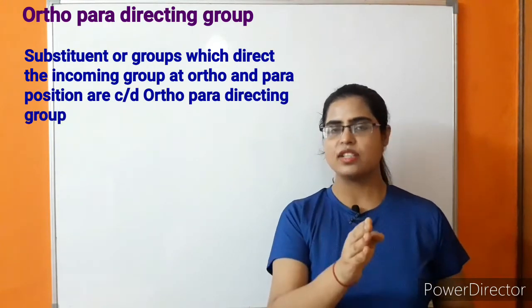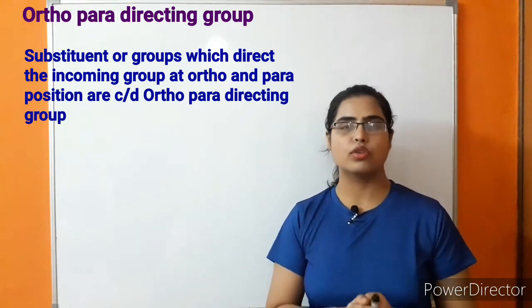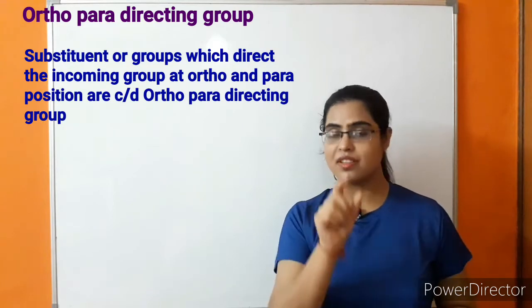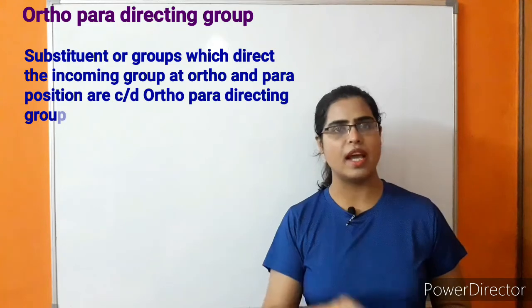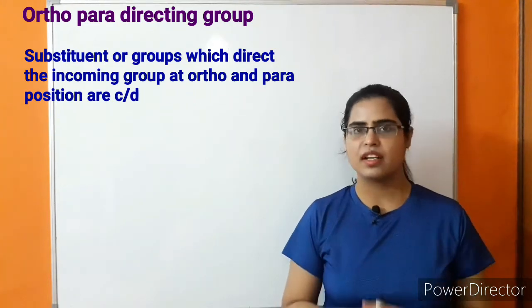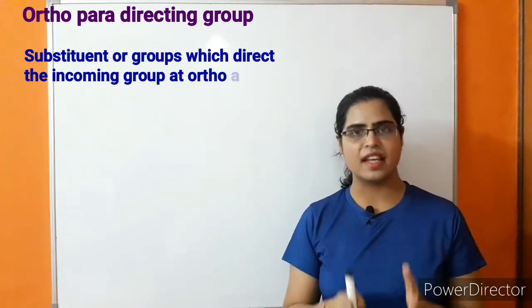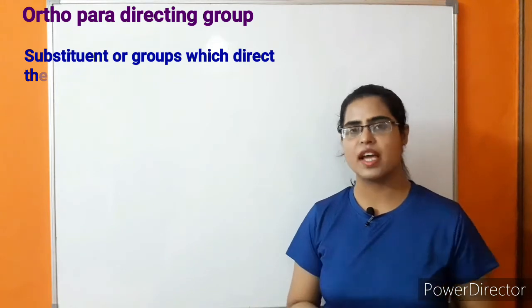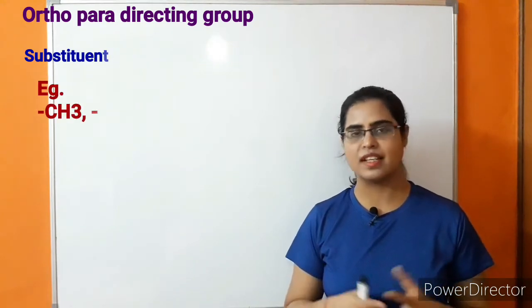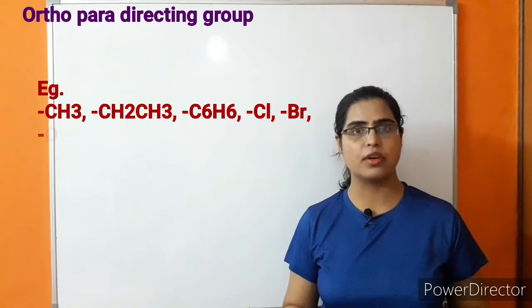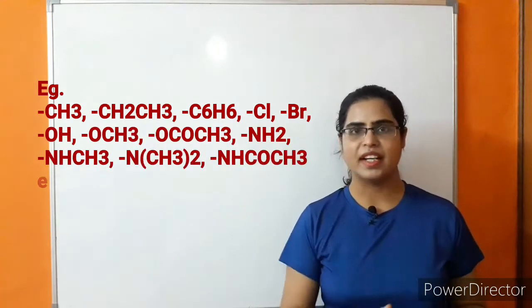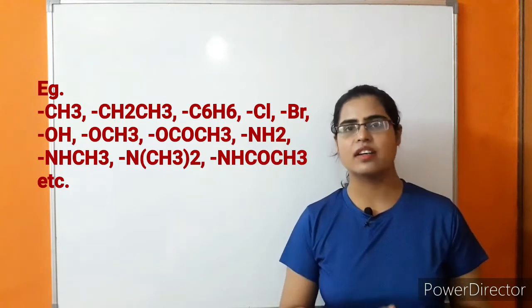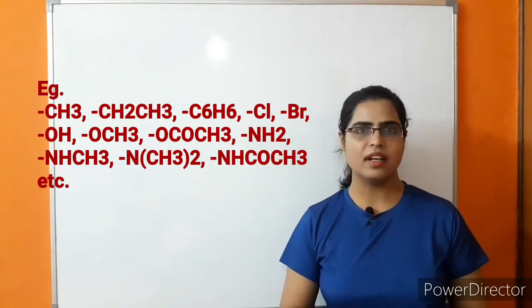Because of that, these groups are known as Ortho-Para directing groups. There are many such substituents. Examples are alkyl groups, phenyl group, amine group, hydroxyl group, acetyl group, amide groups, halogens. These are examples of Ortho-Para directing groups.